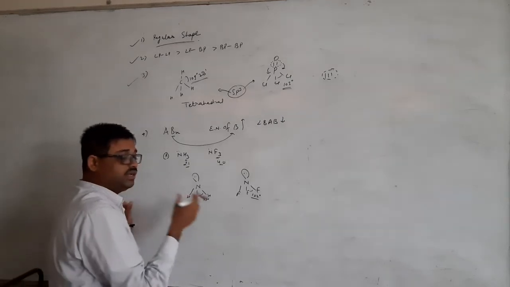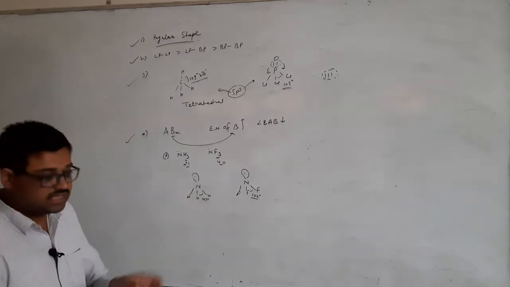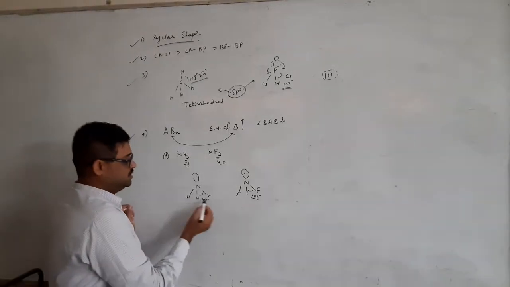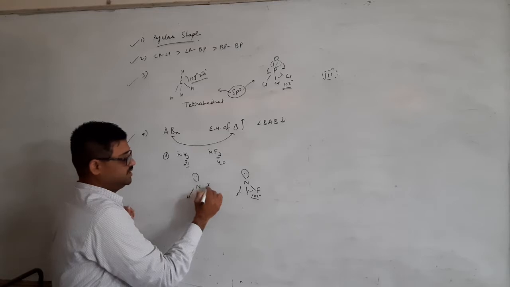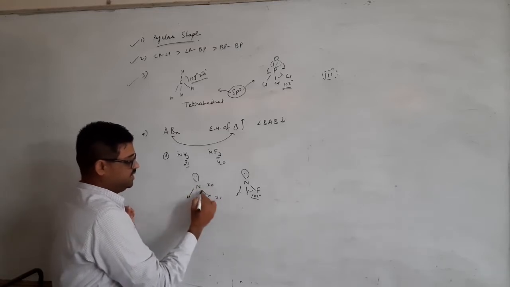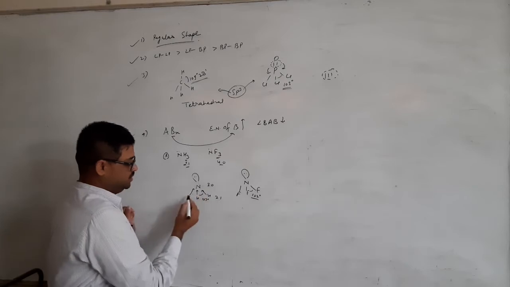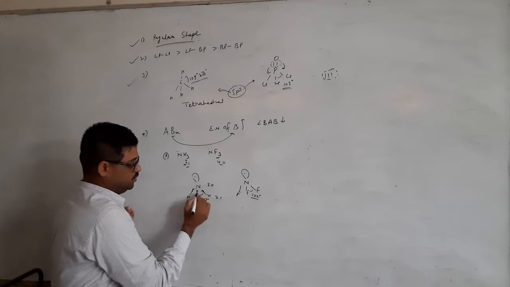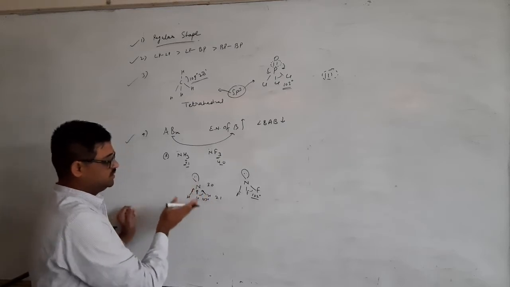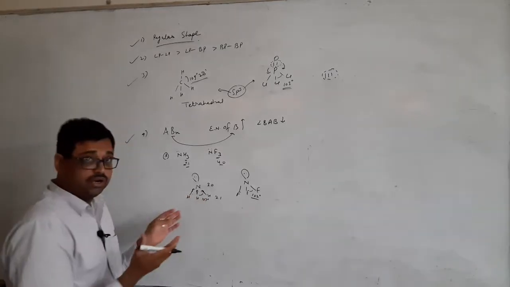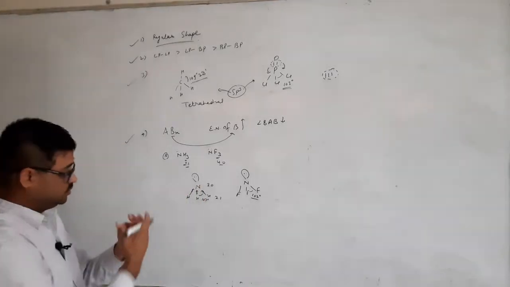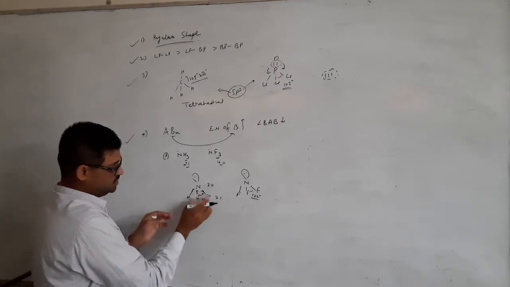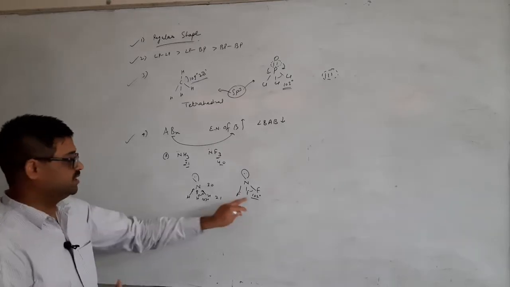As you know, the more electronegative element has a tendency to attract the electrons towards itself. In this case, nitrogen has more electronegativity, that is 3, and hydrogen has 2.1. So it will attract the electrons towards itself. These bonded electrons will shift towards nitrogen. Both the electrons will shift towards nitrogen. So they will feel more repulsion with each other because they come near. They will repel each other this way, so the angle is comparatively higher as compared to this one.